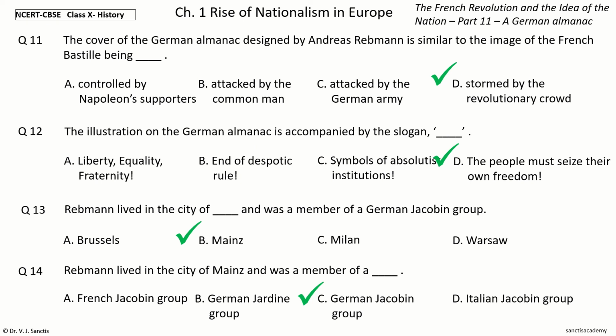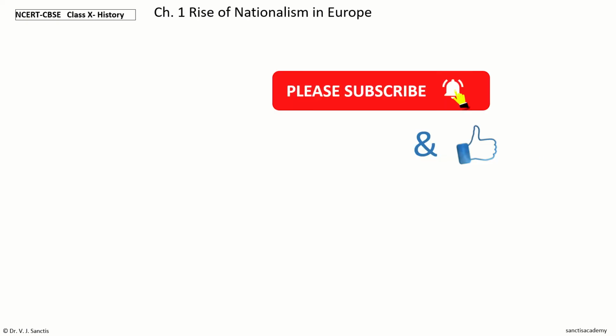Okay, so in this video, we learnt every point in the section The French Revolution and the Idea of the Nation, Part 11, a German Almanac. In the next video, we will learn every point in the section The French Revolution and the Idea of the Nation, Part 12, the Planting of Tree of Liberty. I'll see you there.